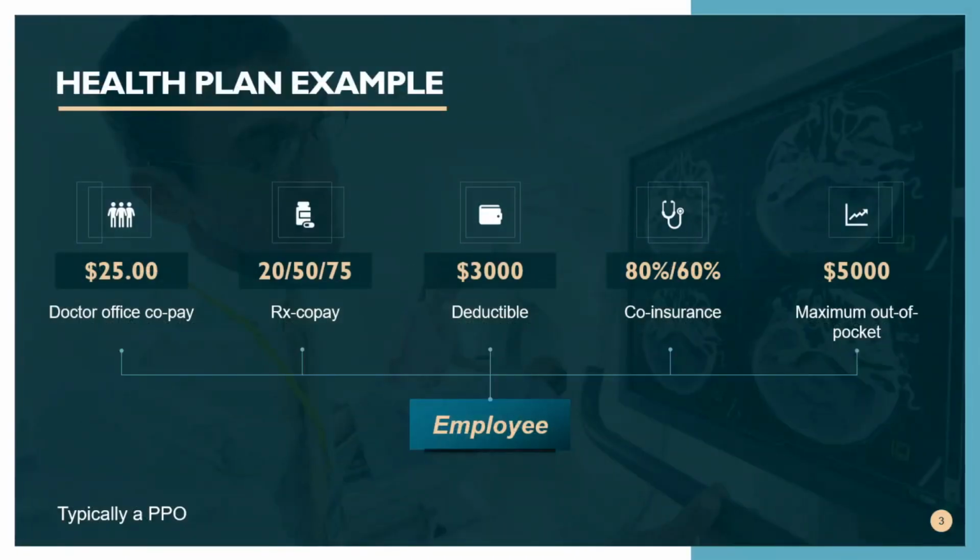When a group purchases a level funded plan, self-funded plan, or an ASO plan, the employees see that they just have a typical health plan. They'll have doctor office visit copays, drug card copays, deductible coinsurance, maximum out of pockets, and they typically don't know that they're on a level funded or a self-funded plan. These self-funded and level funded plans are typically PPO plans.